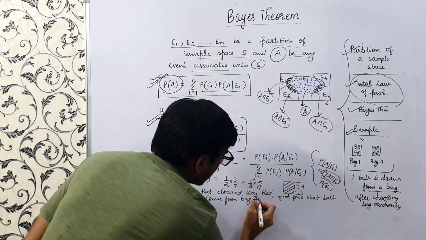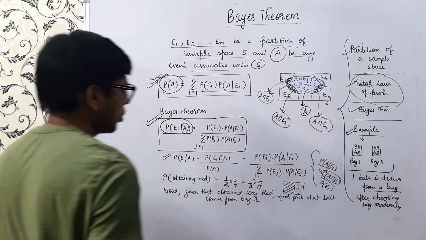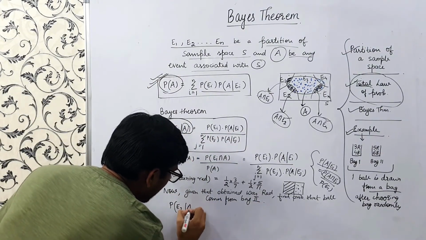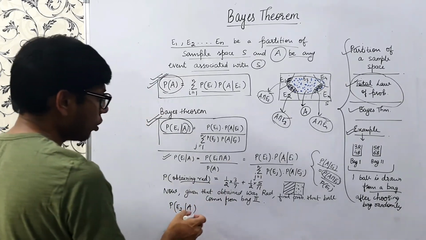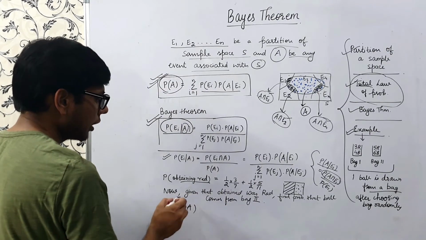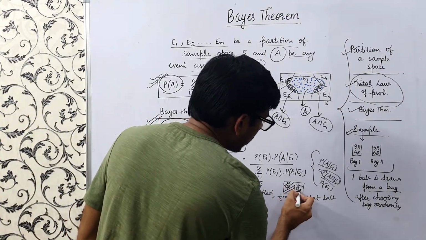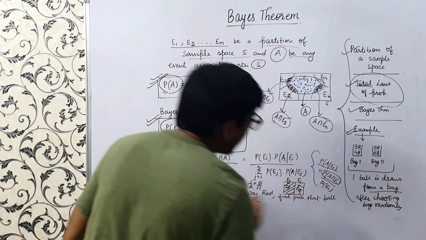We want to calculate this for bag 2. So this is nothing but probability of E2 given A. Given A means we have already selected a red ball. So we want to find the probability that it comes from bag 2. So this is E1, this is E2, right?